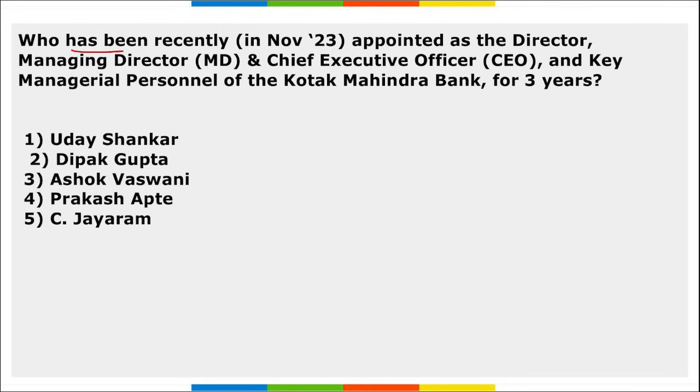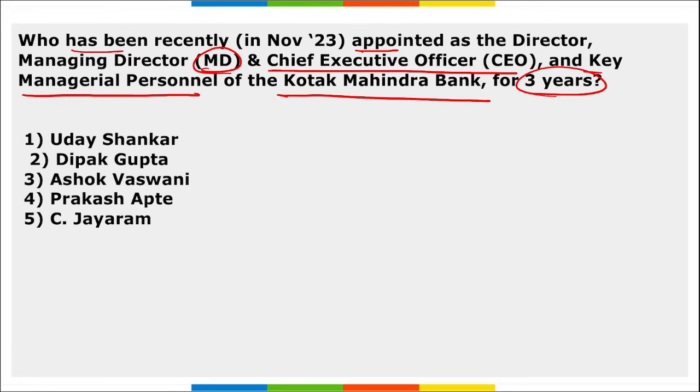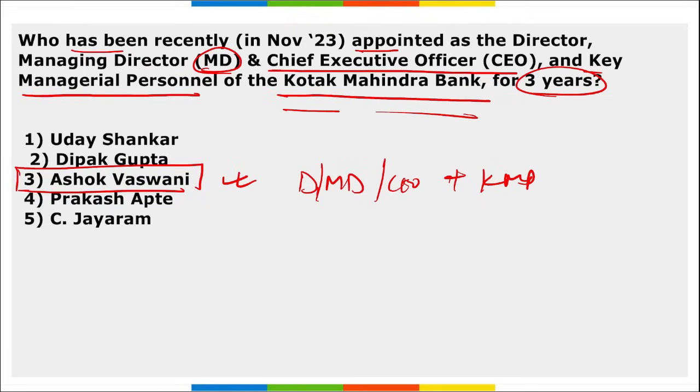Next, who has recently been appointed as the director, managing director and chief executive officer and key managerial person of Kotak Mahindra Bank for the next 3 years? Ashok Vaswani. Right? Ashok Vaswani has been appointed as the director, managing director and chief executive officer and key managerial person for Kotak Mahindra Bank. He will be in this position for the next 3 years. He succeeded whom? He succeeded Deepak Gupta.